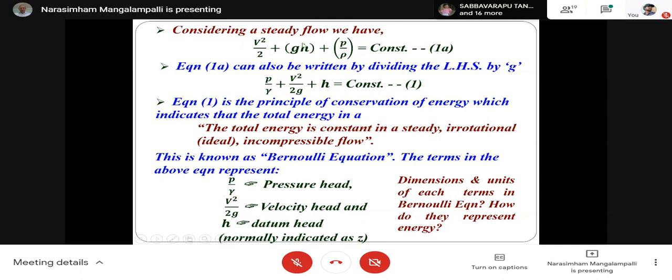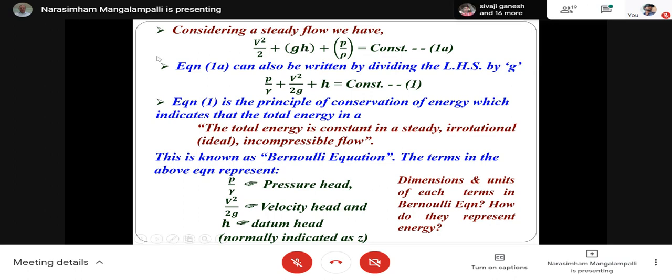Now you look at this term. See, what is the expression for potential energy? Potential energy is given by mgh. So if you divide that energy by m, what will you get? You will get energy per unit mass.